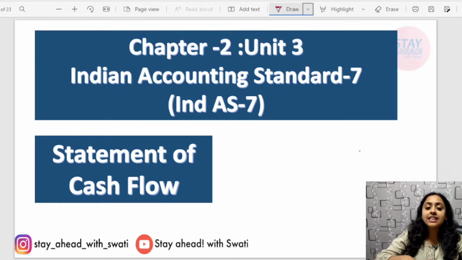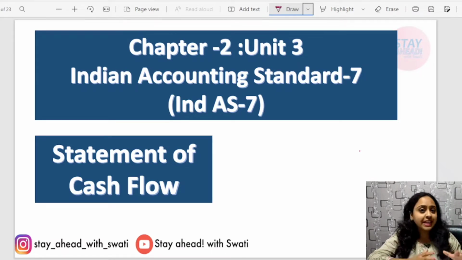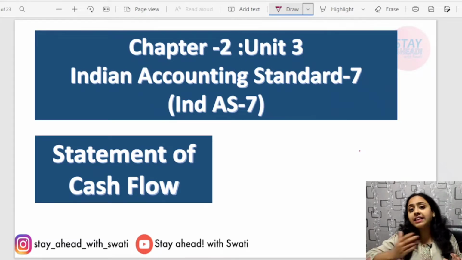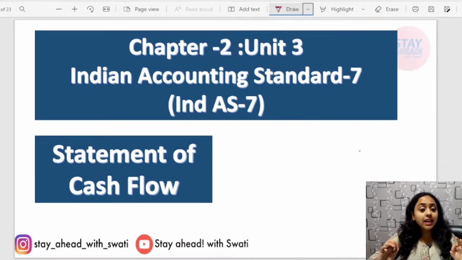In this particular lecture, we will cover chapter number 2, unit number 3 of the ICAI module, CA Final FR. Here, we will discuss the concepts and the basic provisions of Ind AS 7, that is, the cash flow statement. And then in the later lecture, we will cover ICAI question answers, examples and illustrations. Okay, let's begin and study the basic concept of cash flow.